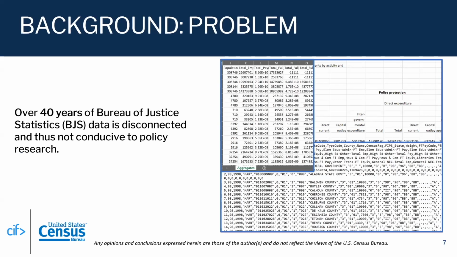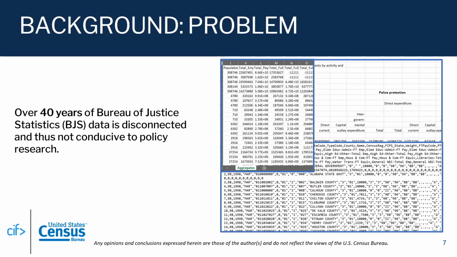However, there is a problem with the way we are able to provide data outputs to BJS. As mentioned before, to further build out the Justice Expenditure tool, BJS wants us to migrate historical employment data from 1982 to the present. Yet this data exists in a variety of disparate formats, and these formats can include Excel files, CSV files, text files, and these data types can include a significant amount of missing data, which we would need to calculate from the data that is present in the disparate files.